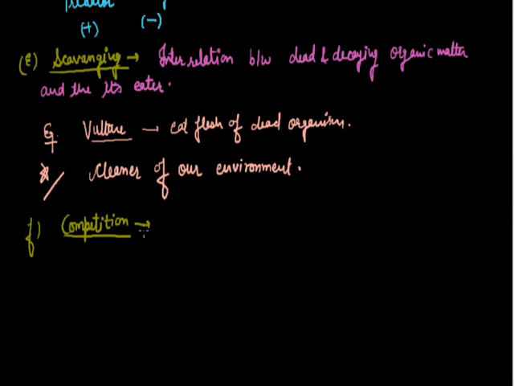If you throw that bread, maybe two dogs will fight for that bread. So this kind of competition can be found everywhere. I can write the definition of this one: it's an interaction between two organisms for the same thing.